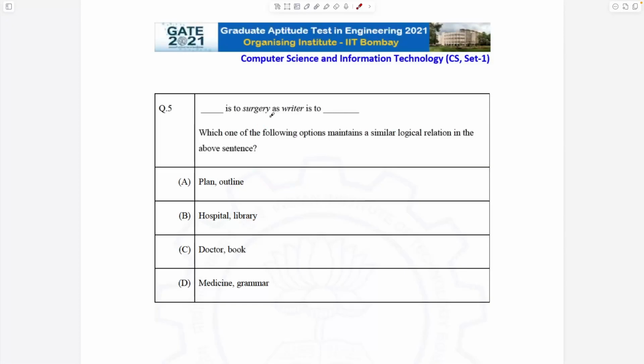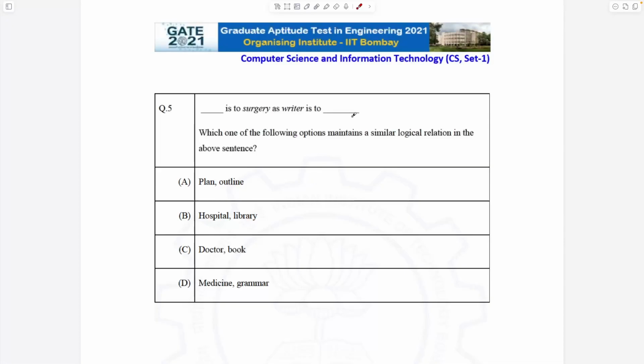Plan is to surgery, okay. We have to plan out the surgery, as writer is to outline, right? So planning a surgery and a writer outlining some kind of book content is a very different thing, right? Because in surgery, actual things are happening. And a writer is basically deciding how he's going to write the subjects, but it's not exactly the same thing, right? We could do better. Let's see if there is some better option, right?